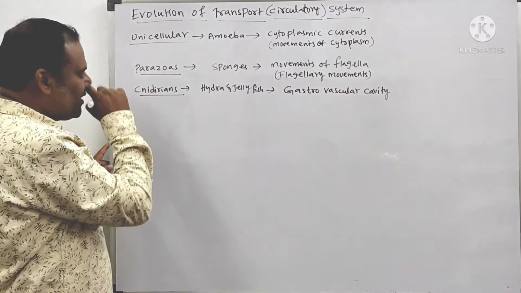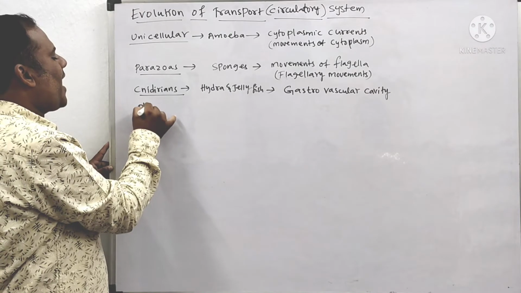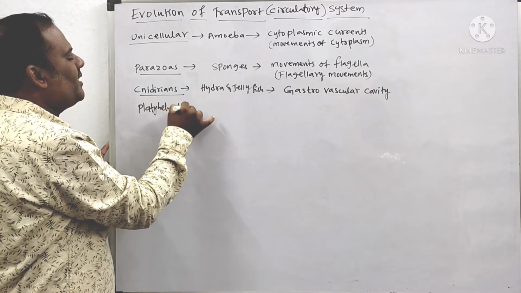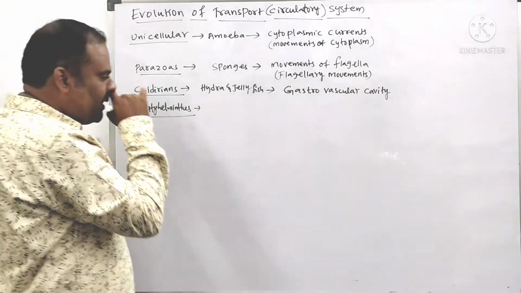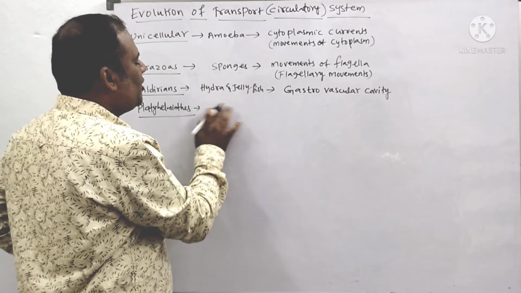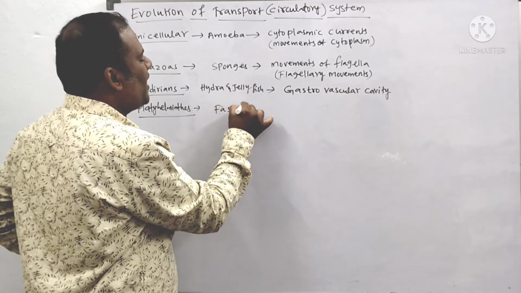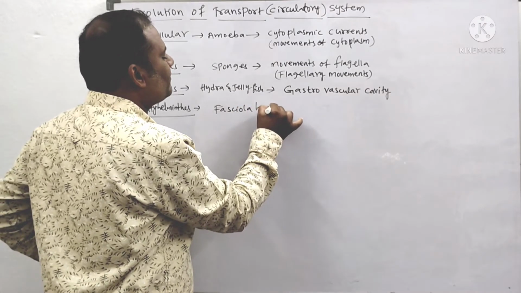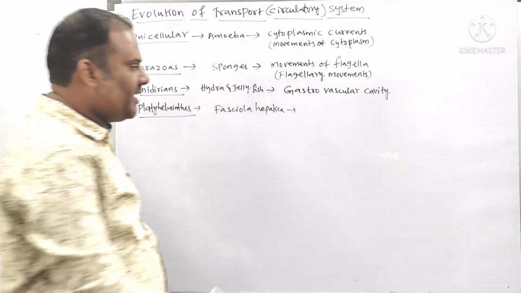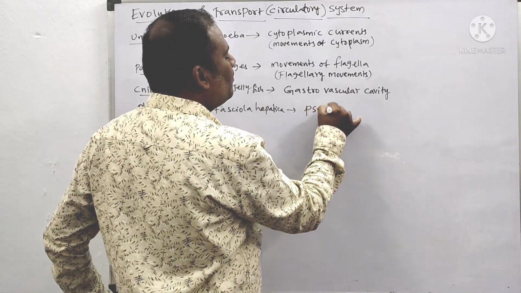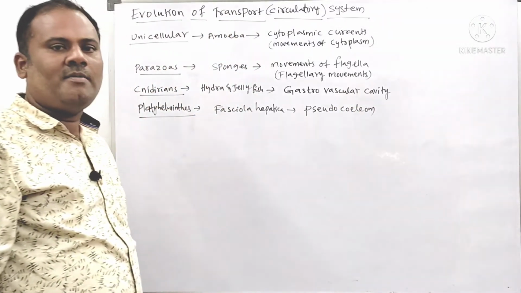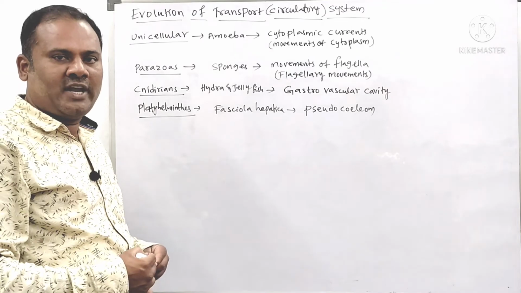And later, after the cnidarians, we have the platyhelminthes. An example of platyhelminthes is Fasciola hepatica. These organisms have the pseudocoelom. With the help of the pseudocoelom, they carry out the process of water transportation.